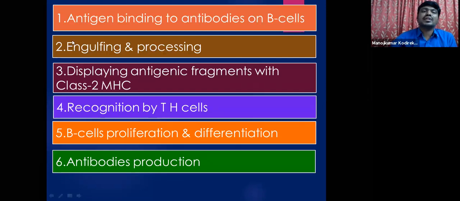So these are the important stages of the humoral immunity. Students, please go through these points, okay. At least if you remember these points, it will be very helpful for you while writing the answer for the mechanism of humoral immunity. It is very, very important from the intermediate point of view.